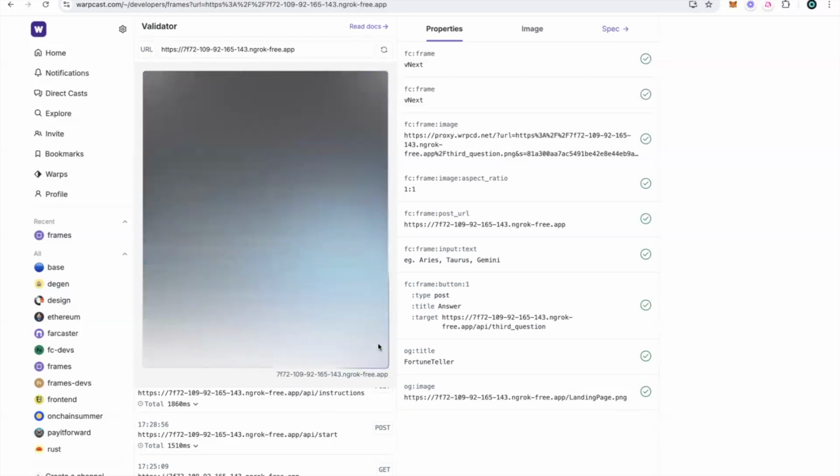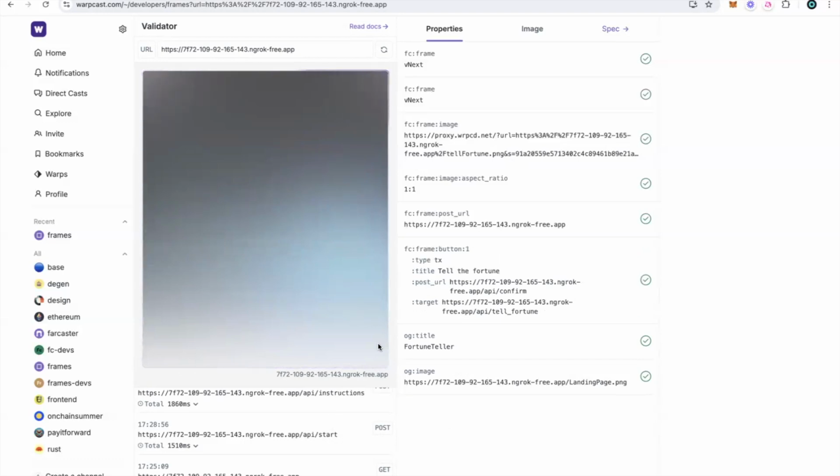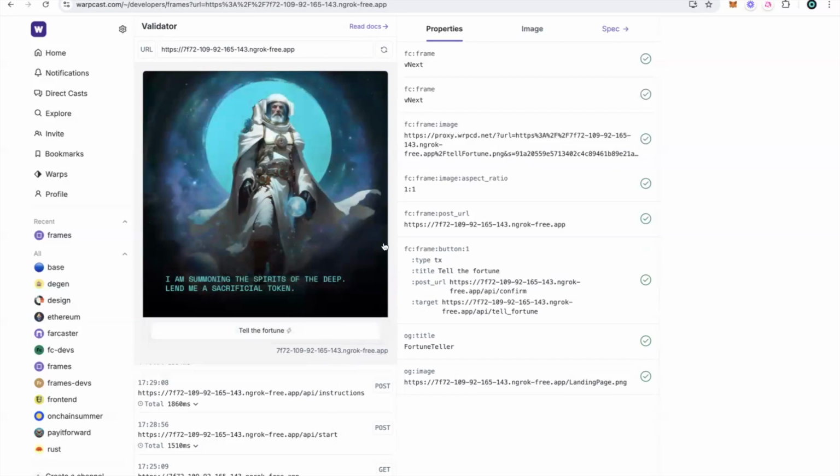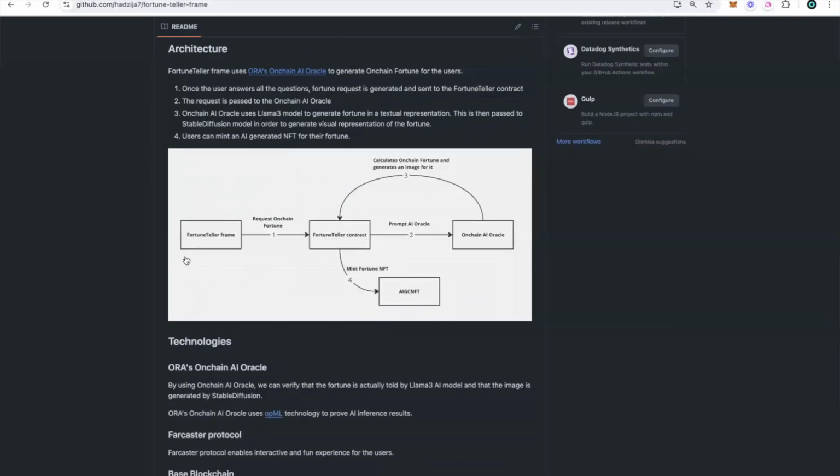Once we answer all of these questions, the application will generate a prompt and forward it to the fortune teller. Under the hood, this fortune teller frame requests an on-chain fortune from the contract that is deployed on Base. This fortune teller contract then interacts with something called the on-chain AI Oracle, a product from Ora protocol, which returns verifiable AI inference to smart contracts, to the blockchain.